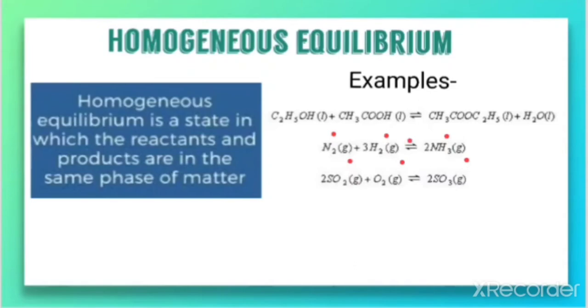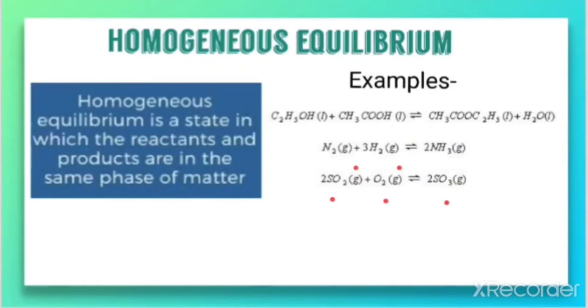So in this equilibrium the reactants, hydrogen and nitrogen, and the product, ammonia, are in the same phase, the gaseous state. Therefore it is an example of homogeneous equilibrium. Look at the third equation, the oxidation of sulfur dioxide: sulfur dioxide plus oxygen gives rise to sulfur trioxide.